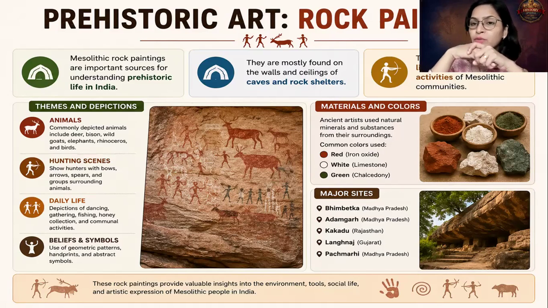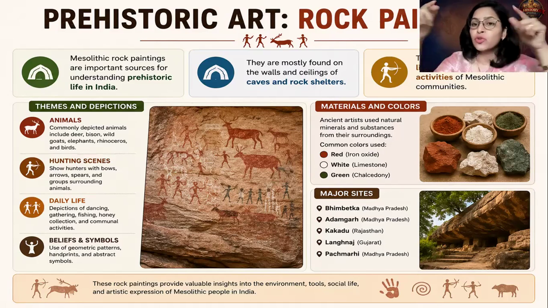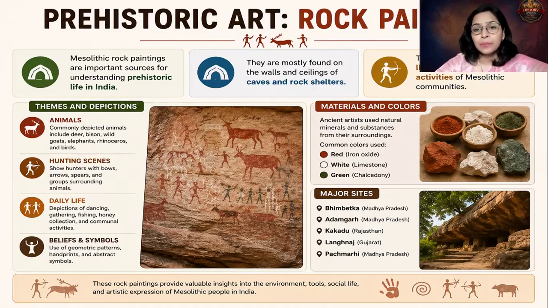Where are these rock paintings found? These rock paintings are found in rock shelters, in caves, on the floors, on the ceilings, on the walls. And most importantly, these paintings depict the lifestyle, the beliefs, and the day to day activities of the Mesolithic communities. Hence, they serve as the most important source of information to study the Mesolithic age in India.